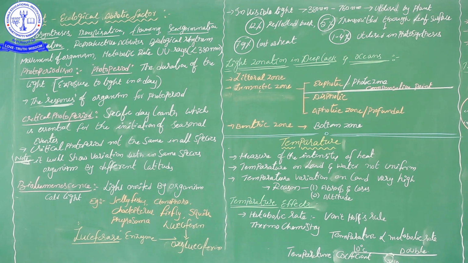I am not talking about the total sunlight emitted, only about how much sunlight reaches the earth. From that, 12% is reflected and only 5% falls on the leaf surfaces.